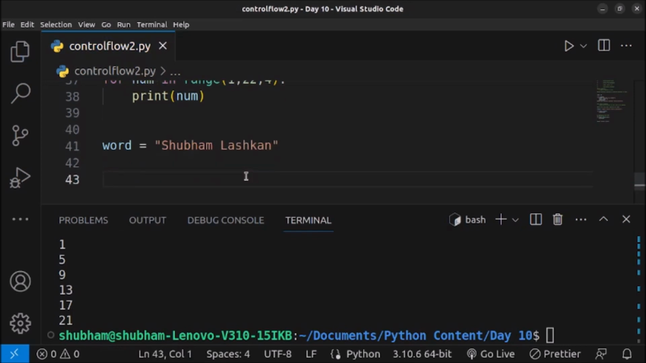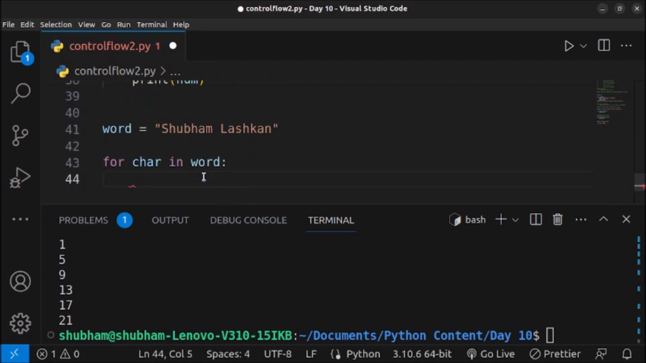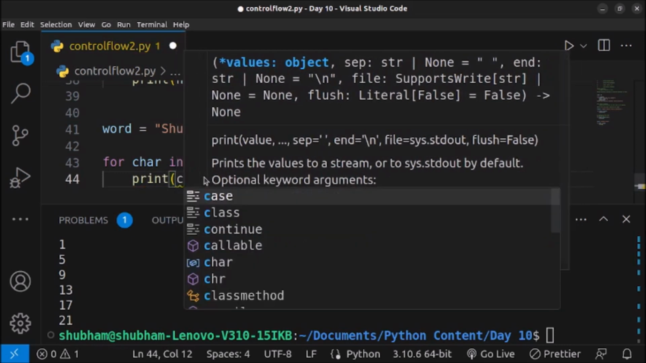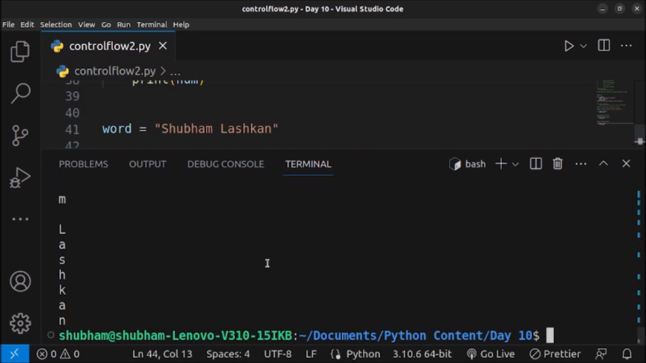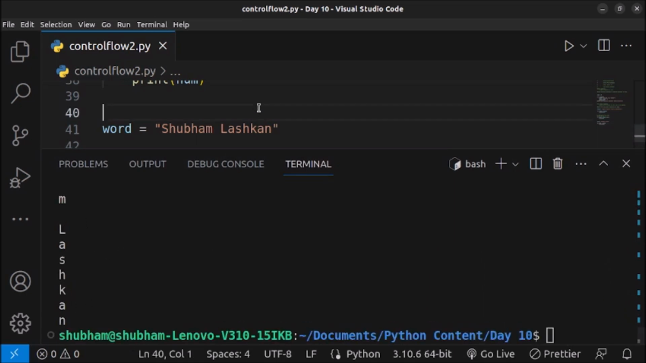This I can do using again the for loop. So for char in, we can create any variable here, and we want to iterate over this string. So I will use the name of the string, which is word, and then I want to print every character. So I will use print(char), and let's execute this code. It will print every character on a new line, as you can see on screen: SHUBHAM, then space, then Lashkan is printed on the screen.